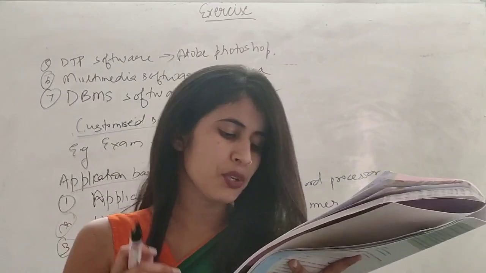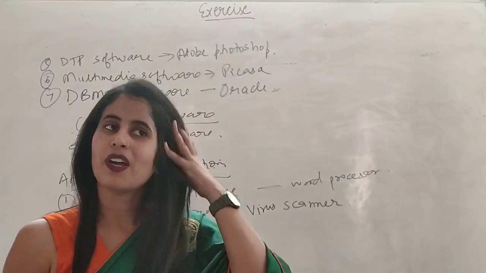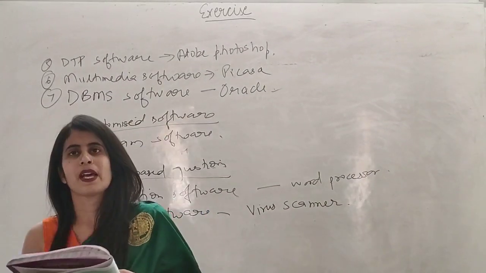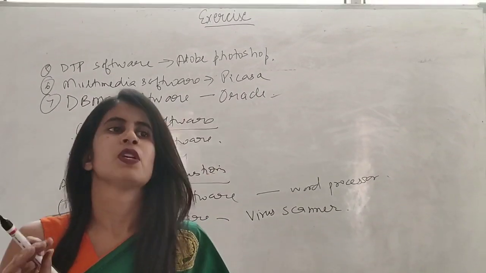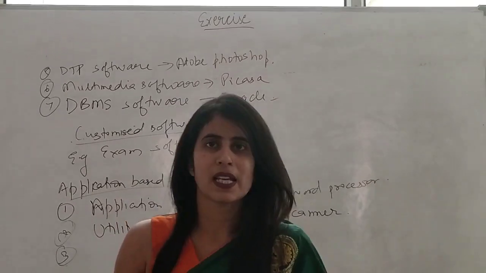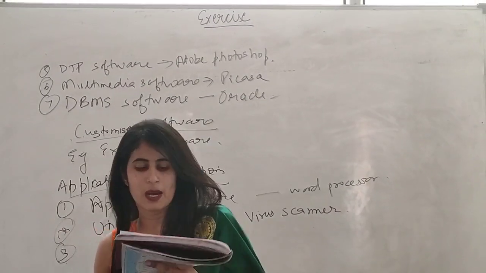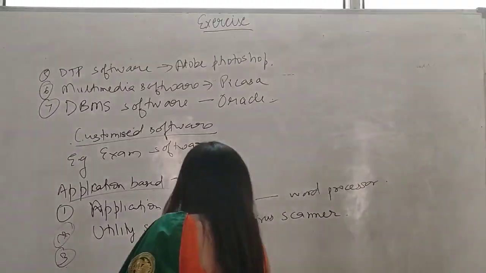Okay, the next one is Suman wants to compress same files on her system. Which utility should she use? So when we want to compress the files that are having same name and they are same, means to remove the duplicacy, we use a program that is known as disk defragmenter.